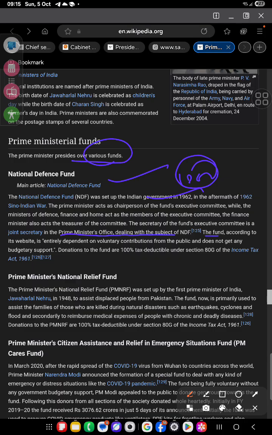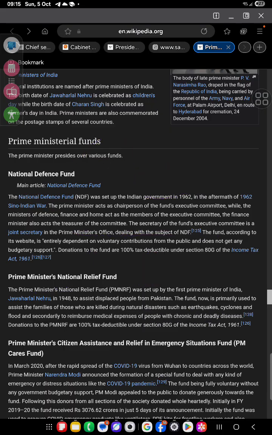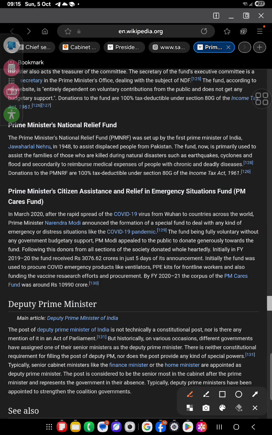Okay. Next is the Prime Minister's National Relief Fund, which was created by Jawaharlal Nehru in 1948, and the fund is now primarily used for families of those killed during natural disasters, earthquakes and cyclones. Next is the PM Citizen Assistance and Relief in Emergency Situations Fund. It was created during the duration of COVID-19, and now this is also important. PM CARES Fund, around 10,990 crore rupees is in it.